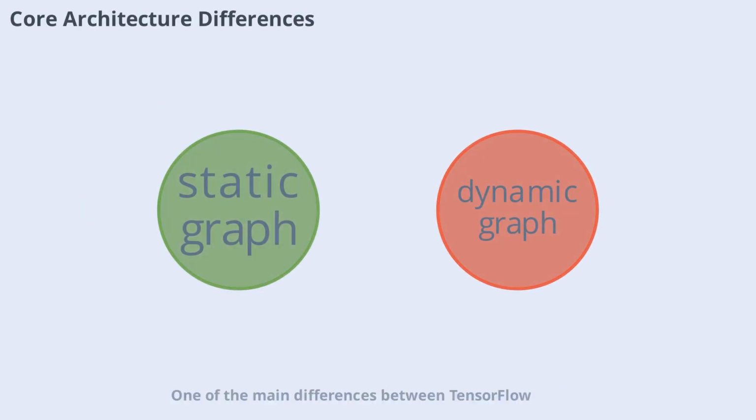One of the main differences between TensorFlow and PyTorch lies in their computational graphs. TensorFlow originally used static computation graphs, meaning you define the entire computation before running it. This approach offers optimization benefits but can make debugging more challenging.